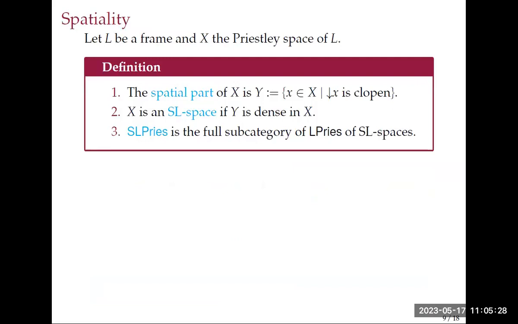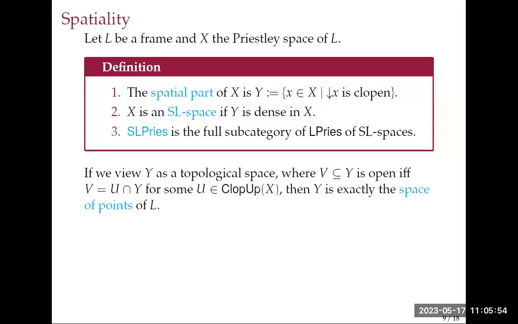If you come from a frame, this will be exactly your completely prime filters, if you see your Priestley dual as the prime filters of that frame. So we call an L-space an SL-space if this set is dense in X, and we let SLPries be the full subcategory of spaces where Y is dense in X.